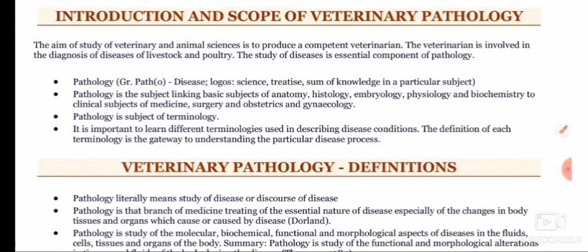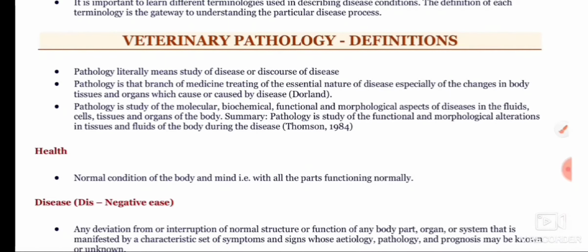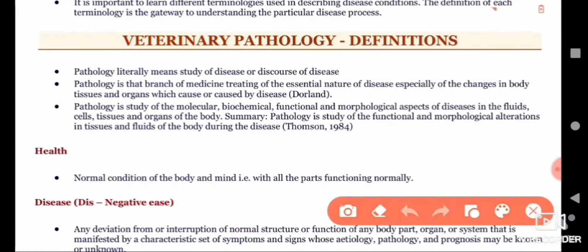In this video we will discuss the introduction and scope of veterinary pathology. The word pathology is a Greek word. Patho means disease and logos means science. It is the science of disease. The literal meaning of pathology is study of disease or discourse of disease. Pathology is the study of the functional and morphological alterations in the tissues and fluids of the body during the disease.